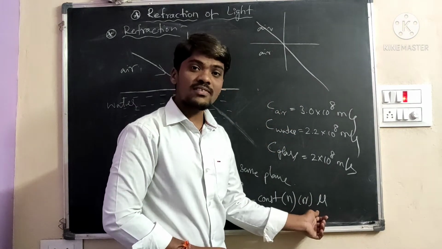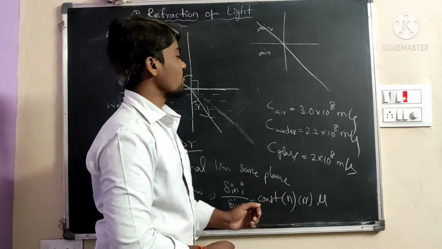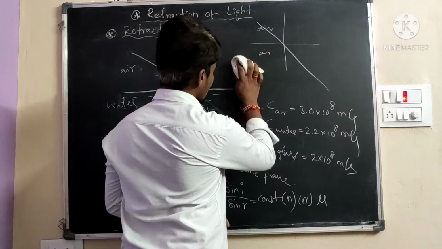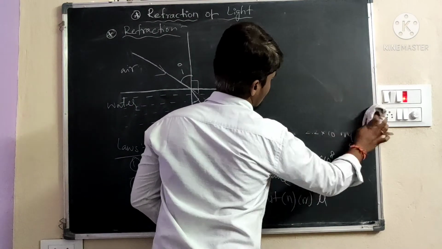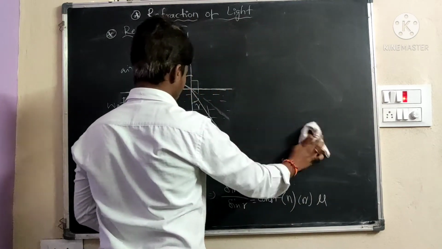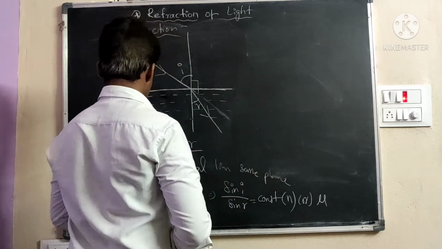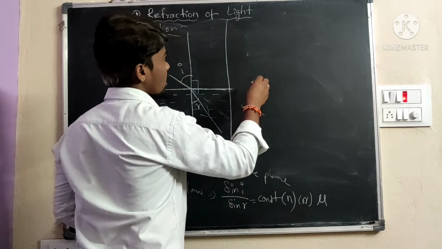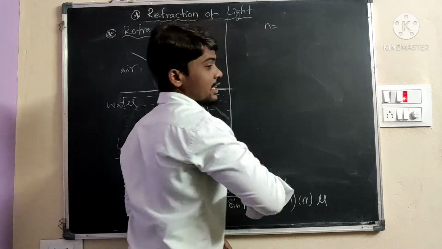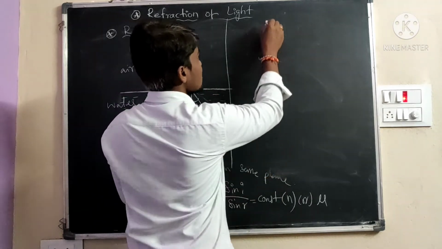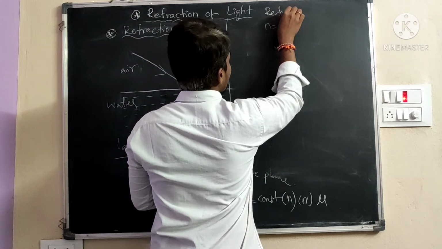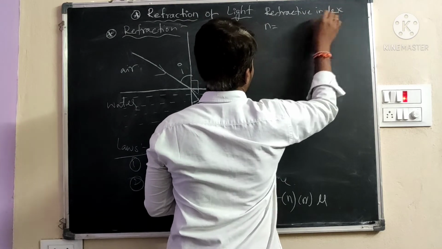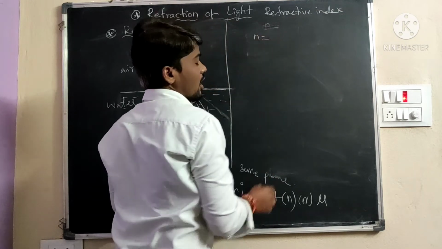It is the refractive index, denoted by N. N and mu are the same.